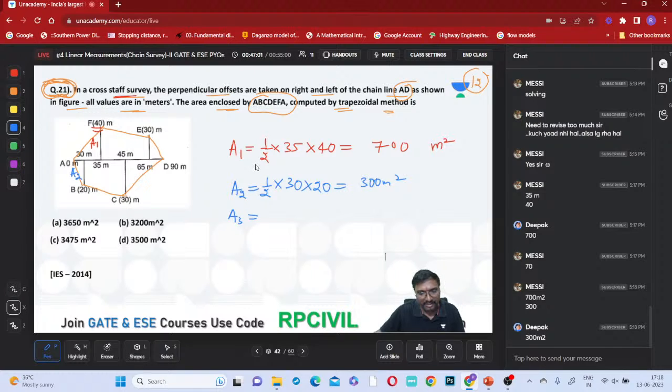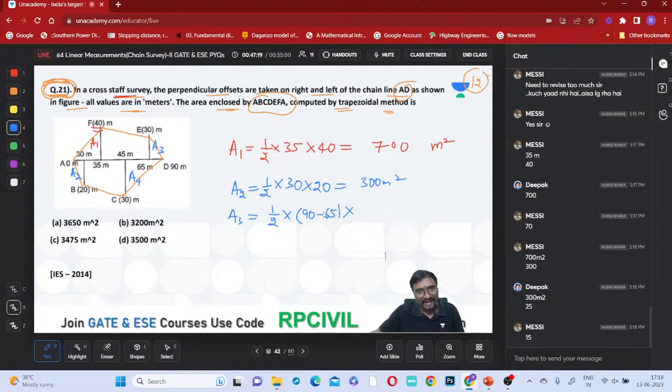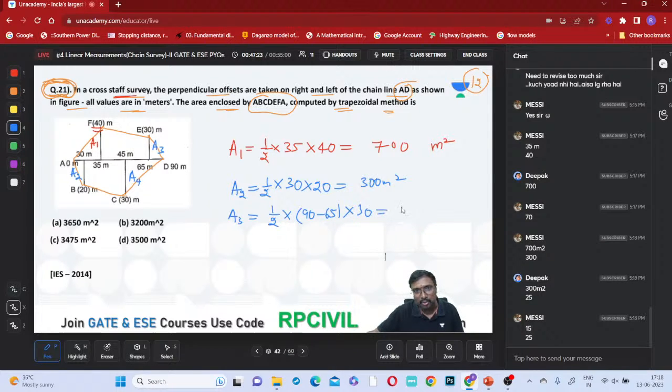Now what is A3? If you just observe, you can say two triangles will go. Let us say this is your A3 triangle and this is your A4 triangle. What is A3? Half into base. What is the base? 65 to 90, so 90 minus 65, that is 25, into height. What is the height? That is your 30. How much does it come to be?